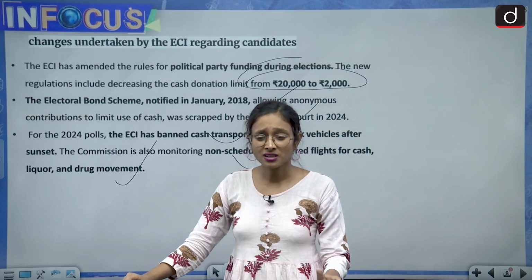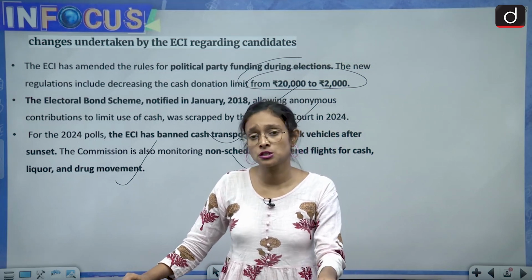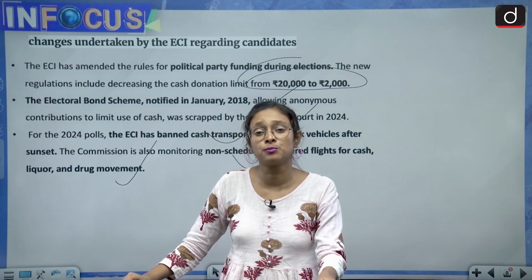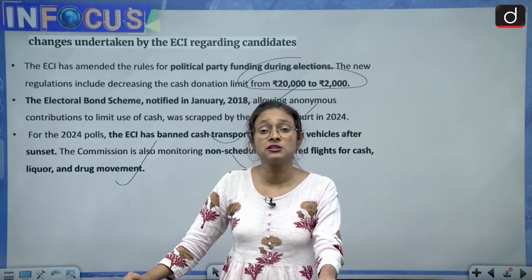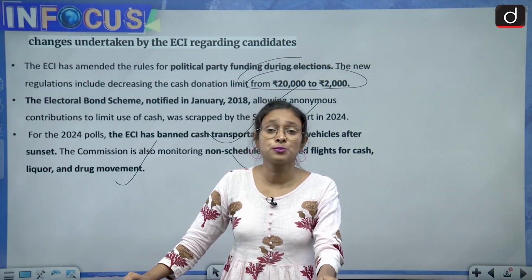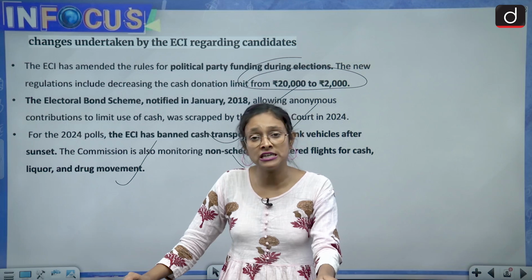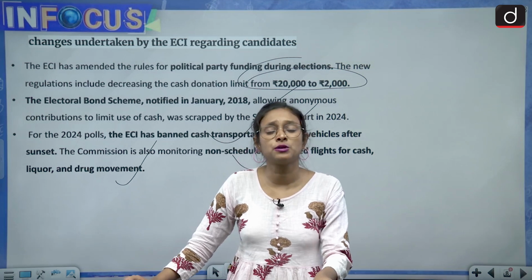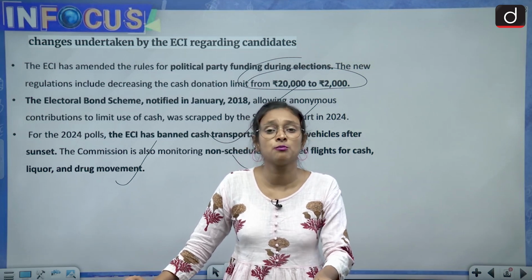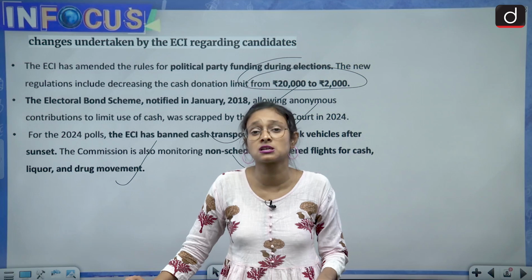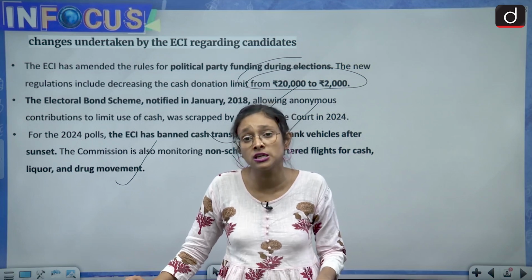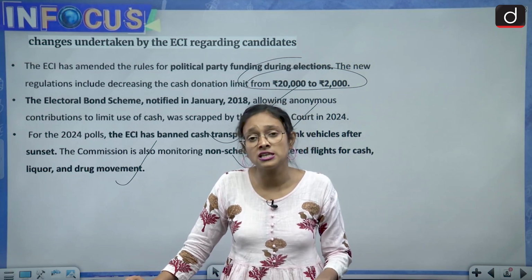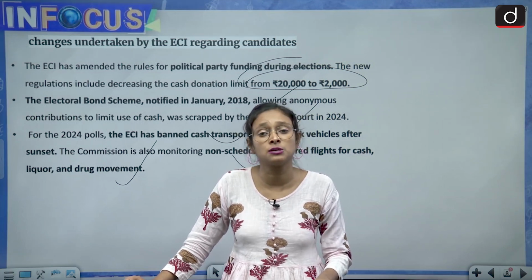Many, like a previous ADR chairperson, have said that the use of paramilitary force is a shame for democracy, but a few people argue that paramilitary force should be there in order to prevent booth tampering and any kind of discrepancy happening at the polling booth. So it is a matter of debate how to remove money and muscle power from politics, and still we are discussing money and muscle power in democracy, because despite being a democratic country, elections in India are manipulated and influenced by money and muscle power.